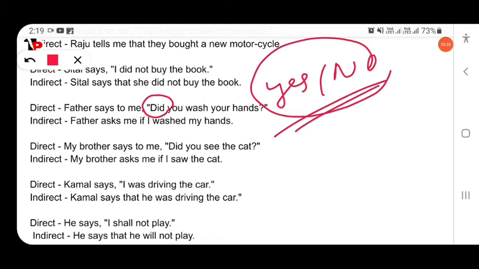In this video we will focus on the case where the reporting verb is in the simple present tense. Here the tense stays the same: I was driving, he was driving; I shall not obey; I will not play, he will not play.